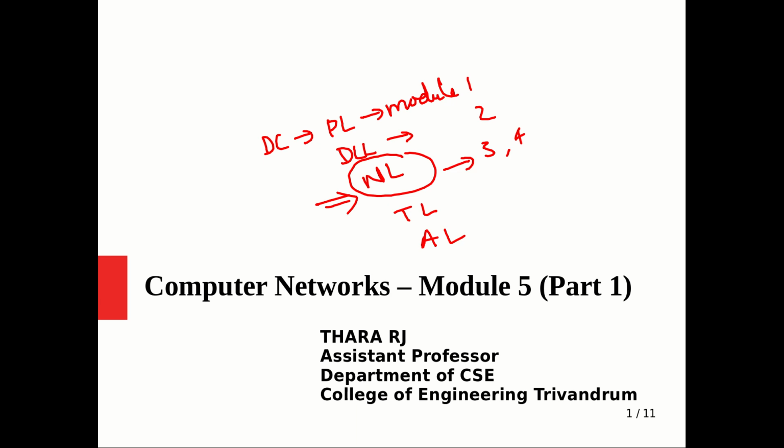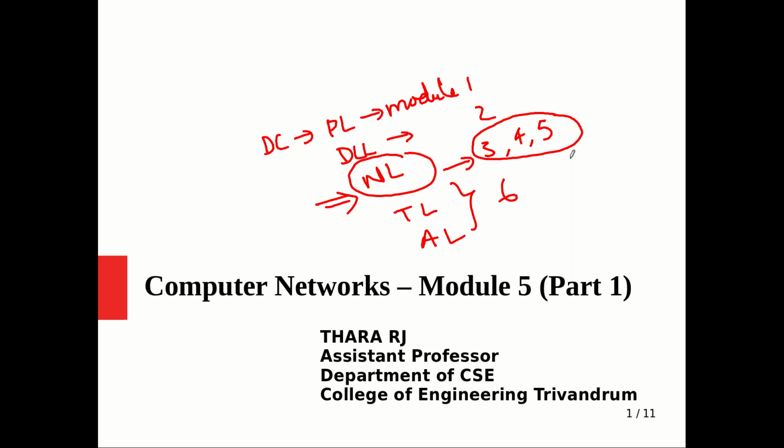Now in module 5 we will again see something from the network layer only. We are still on the network layer. As per your syllabus, these 3 modules are given just for the network layer, and in the 6th module we will have a look at the transport layer and application layer together. This is how the entire layered architecture of networking is being covered.